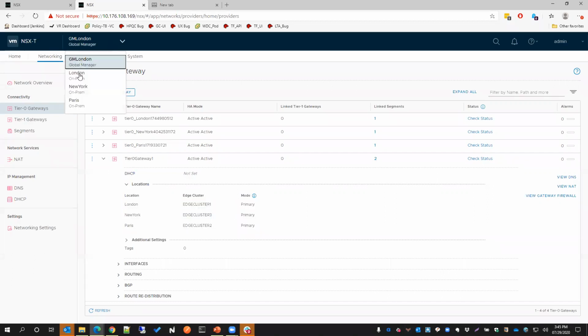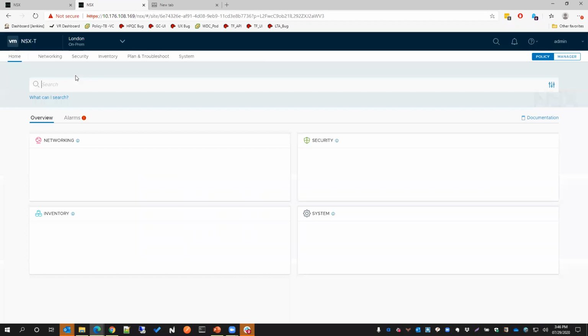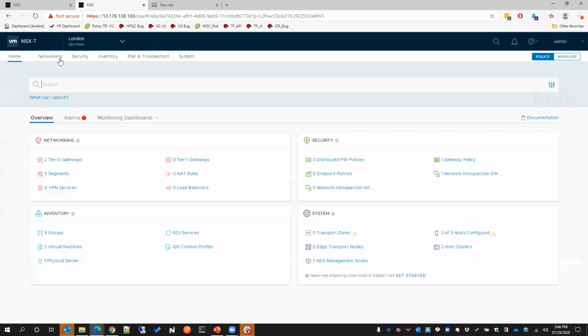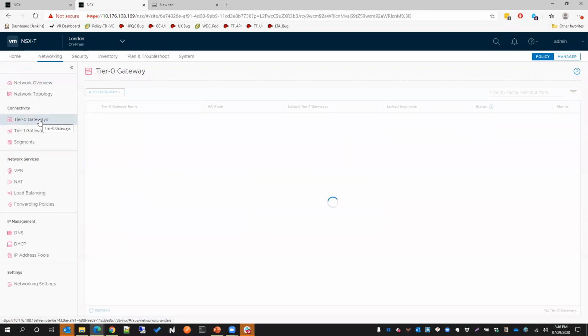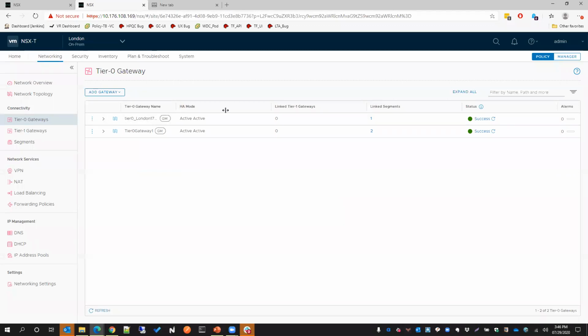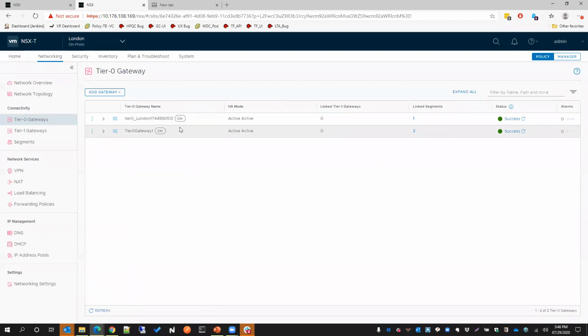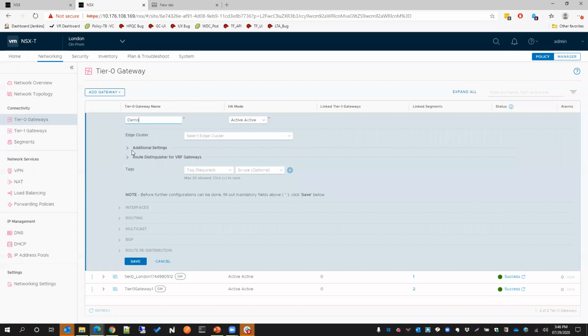Now, if I choose to go to any of the local managers, I don't need to open its IP and log in from a different browser or a different browser tab. I can use the same console. So here, if I go, I'll just see 2 tier 0s, because one is spanned across all the sites, and one is specific to London. And here I see this GM attribute, which helps anyone know that this configuration is coming from a global manager.